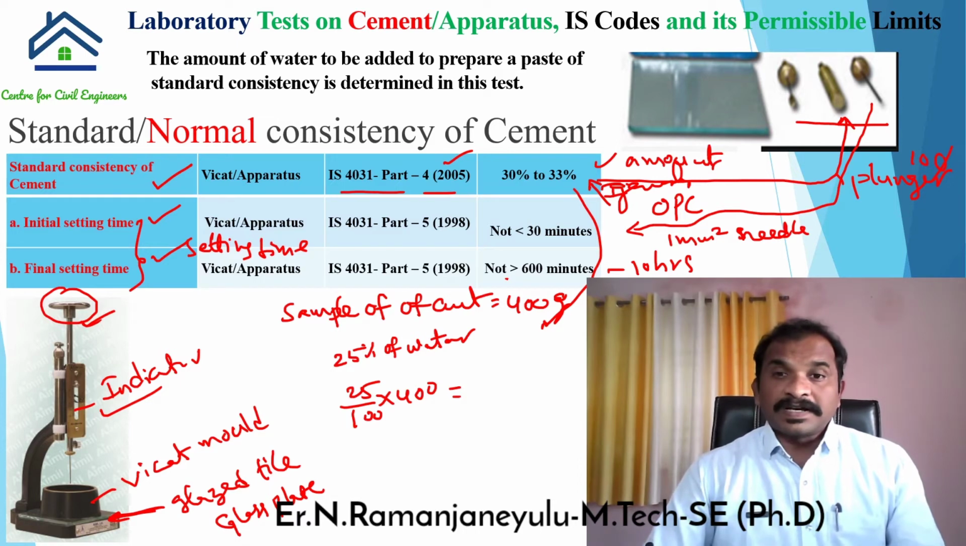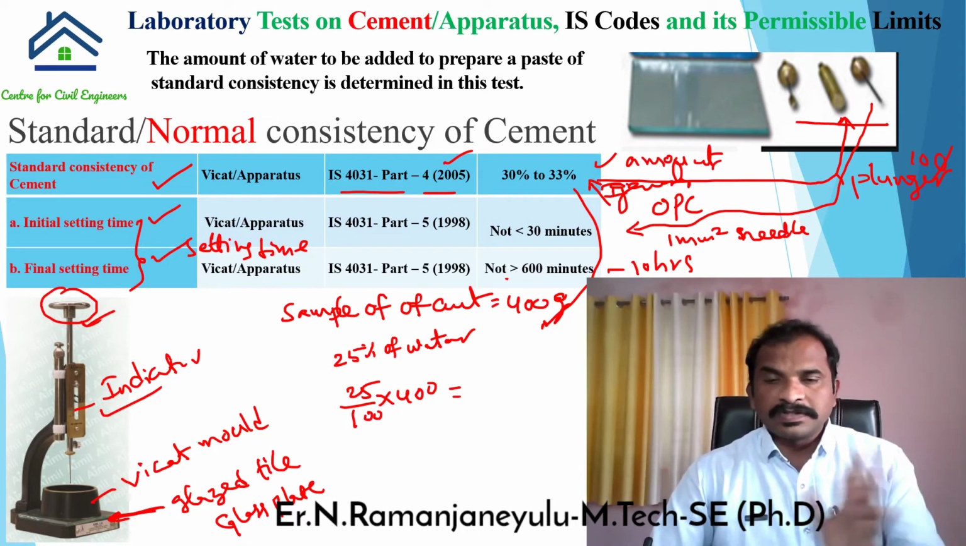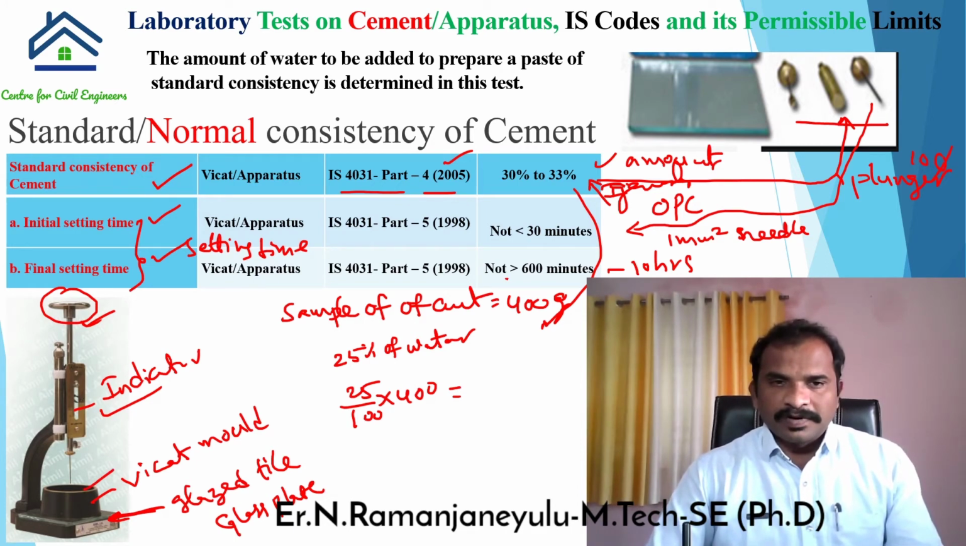If you ask, sir, why do we have to take only 400 grams, is there any reason? We don't have any particular reason. Just to fill this Y-cut mold, we need a minimum of 400 grams of cement paste. That's the reason, to fill this mold we need 400 grams of cement.